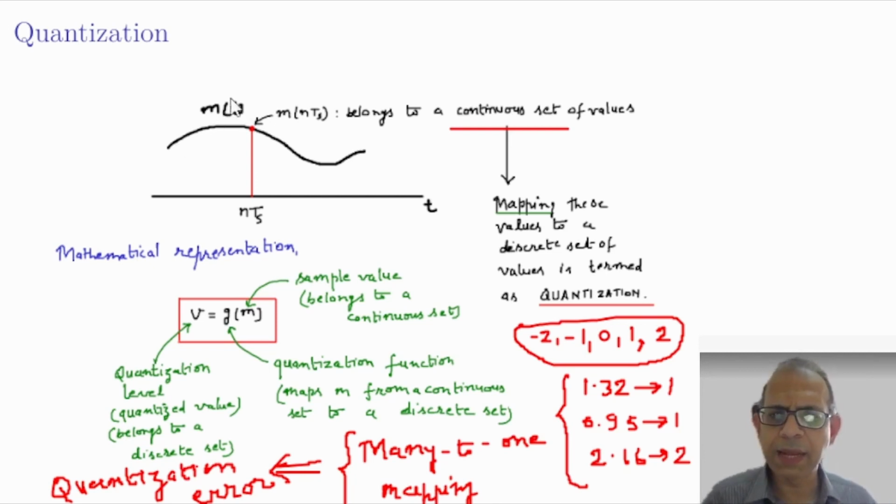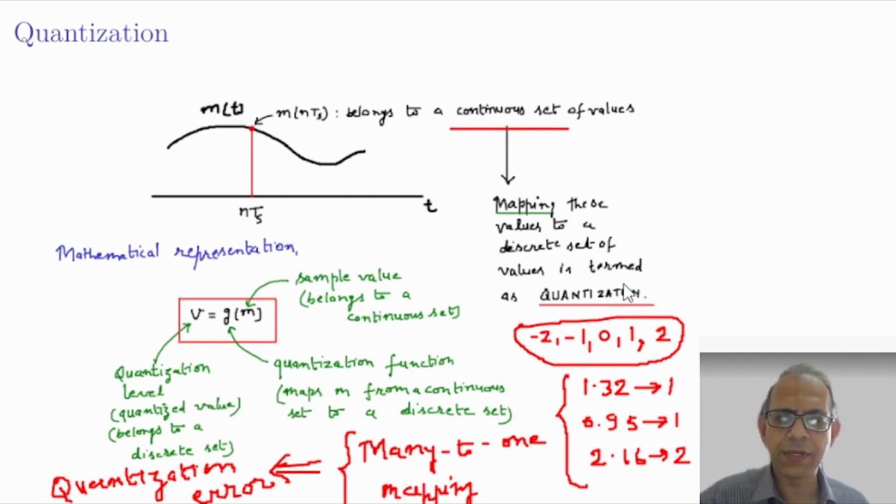Let there be a signal m of t, which is a continuous time and continuous amplitude signal. That means which is an analog signal, and that this signal has been sampled at integer multiples of some sampling interval Ts. Let nTs be a general sampling instant, and the corresponding sample value is m of nTs, which belongs to a continuous set of values. Now mapping this value to a discrete set of values is termed as quantization.